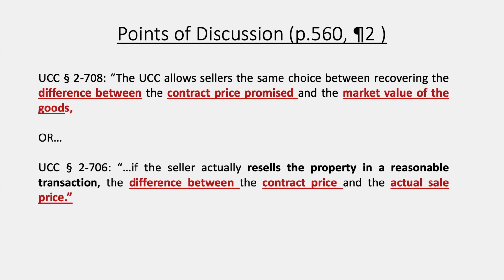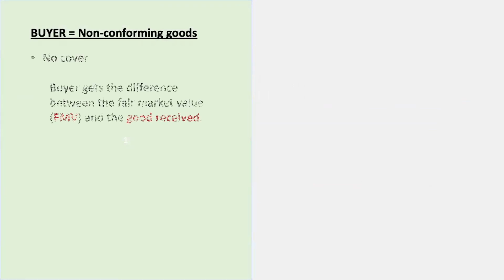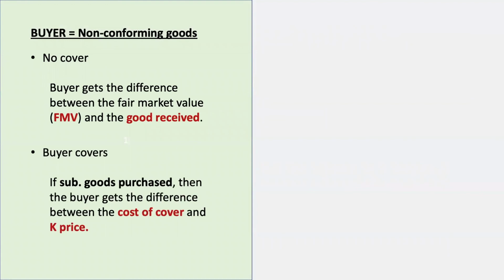And we'll practice applying these rules in class, but the main takeaway for UCC are if a buyer gets non-conforming goods and the buyer does not cover, no cover, then the buyer gets the difference between the fair market value and the good received. If the buyer does cover by purchasing substitute goods, then the buyer gets the difference between the cost to cover and the contract price.